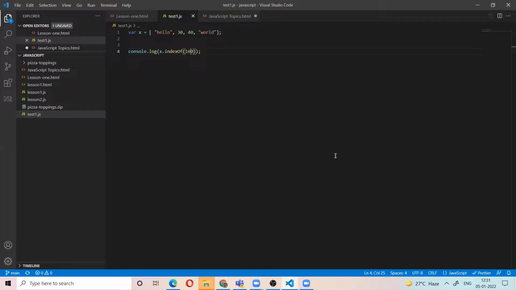Somebody asked how to check whether an element exists in an array. Then you use the indexOf function. If it returns -1, that means it is not in that array. If it returns something greater than -1, that means the element is in that array. That's the indexOf method. At the same time, there is concatenation, same as the concatenation of strings.